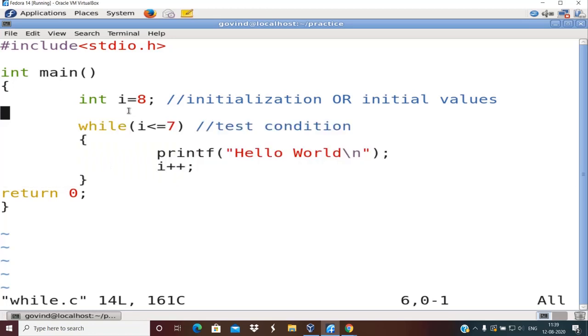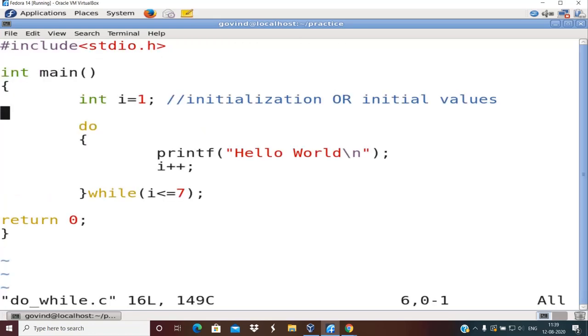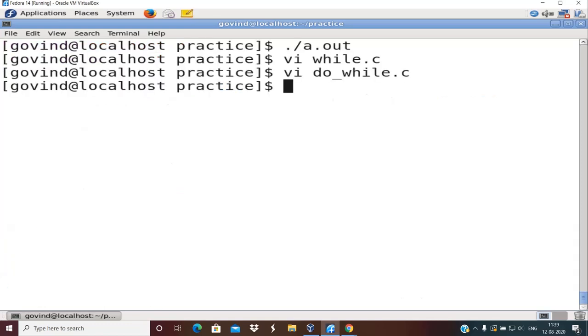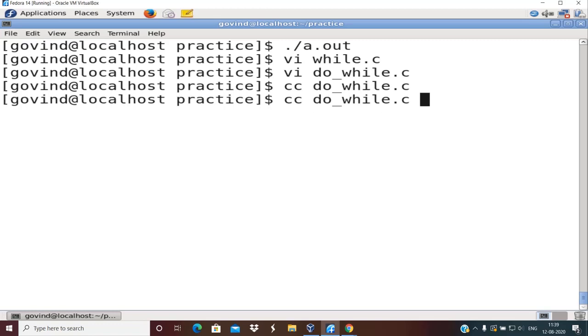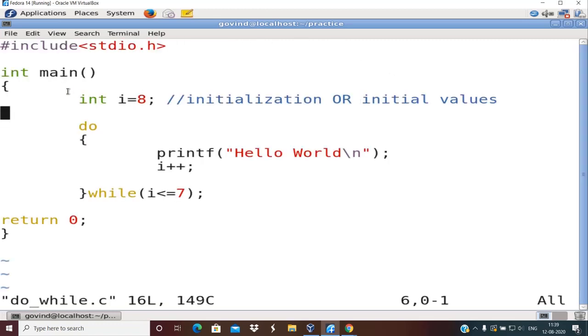Now if I do the same modification in the do while, which is an exit control loop, let us see how this behaves. I open this program, simply change this initial value from 1 to 8. Before I actually run it, you just imagine what happens.